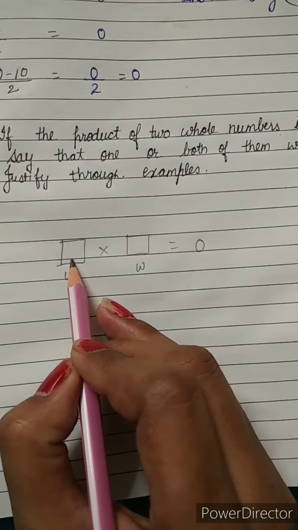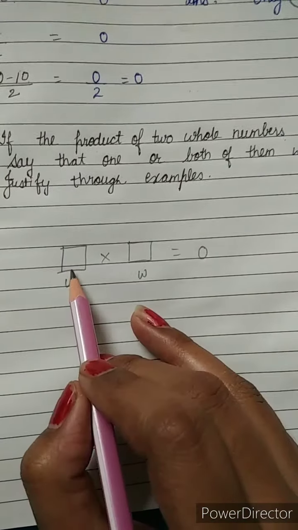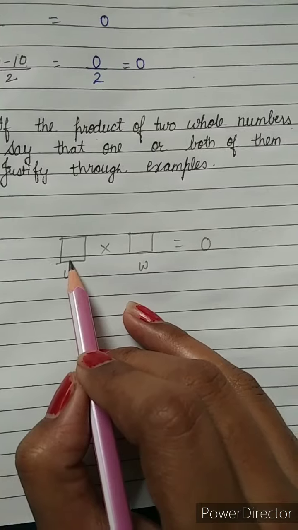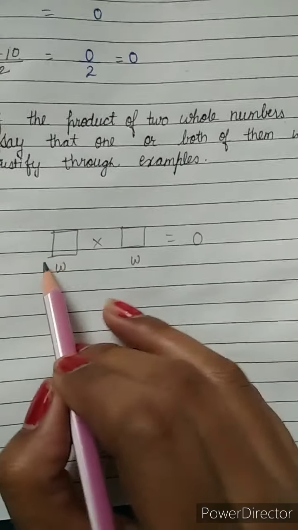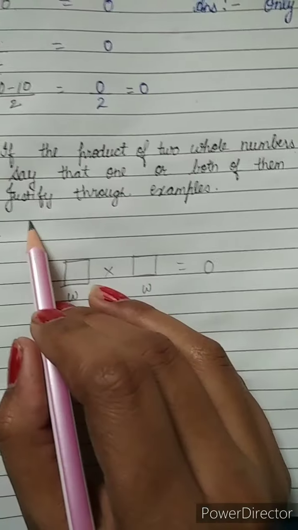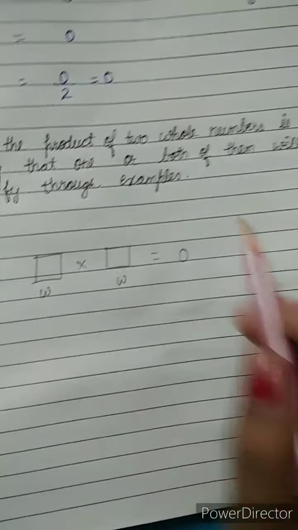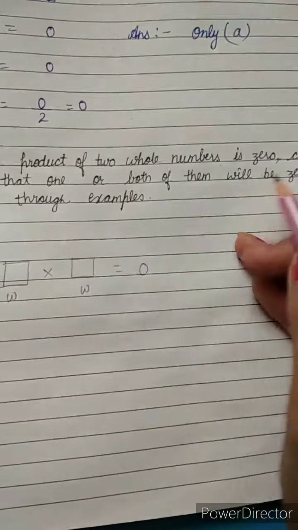It means either one place will have 0, or both places will have 0. Can this happen? Justify through examples. It means we have to show it through an example.